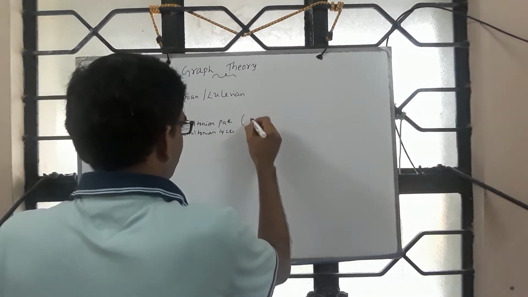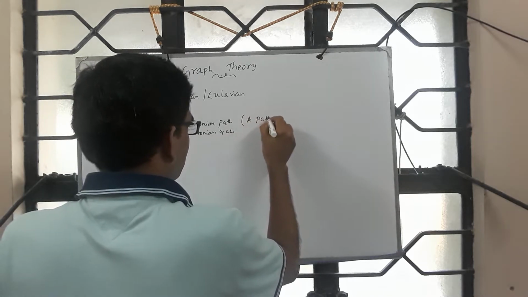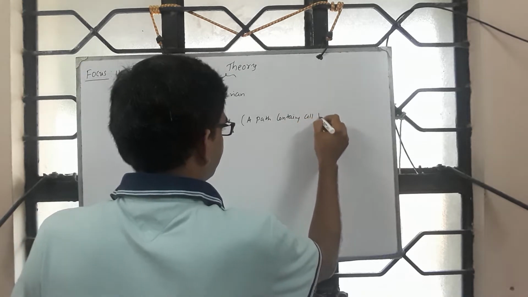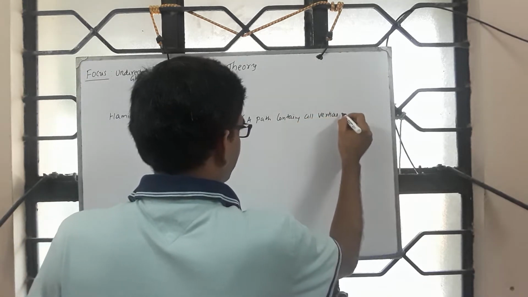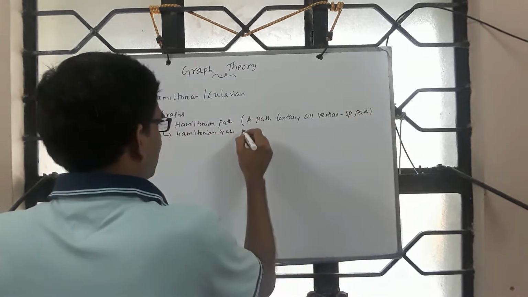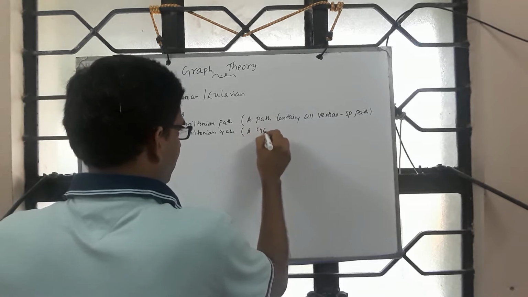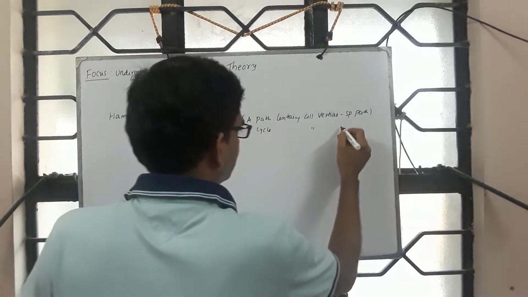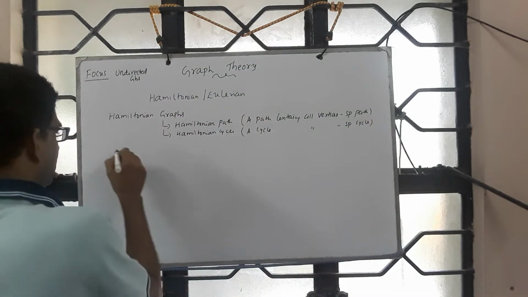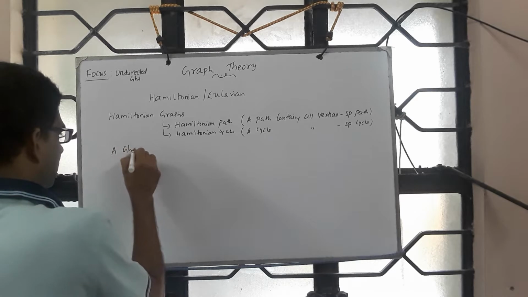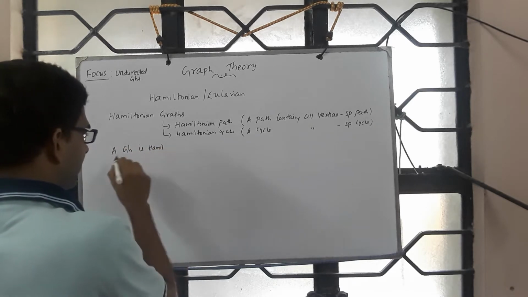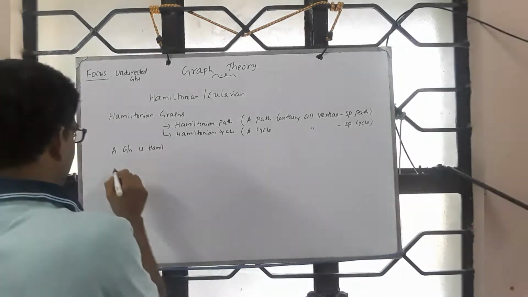So, Hamiltonian path is a path containing all vertices. So, basically, a spanning path. So Hamiltonian cycle, it is a cycle containing all vertices of G, which means it is a spanning cycle. So a graph is Hamiltonian, meaning a graph has Hamiltonian path or Hamiltonian cycle.